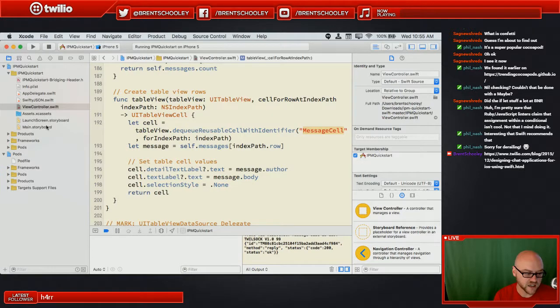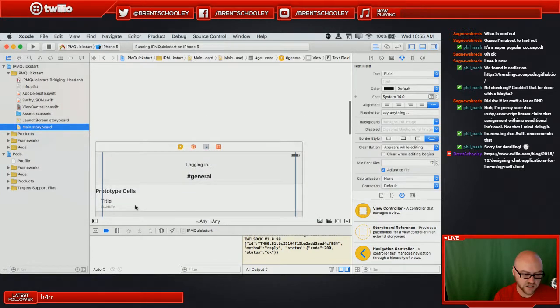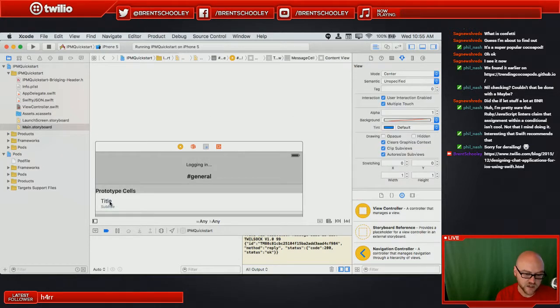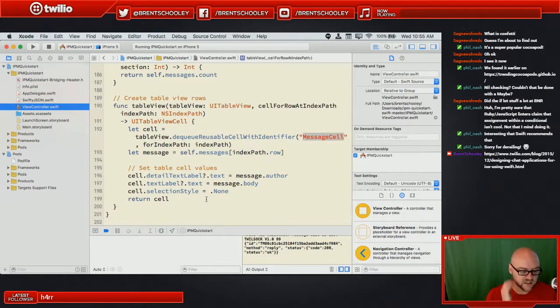If we take a look at main storyboard and we click on the cell, you'll notice it is message cell. So that's the one we want. We know it has a title and a subtitle, so we can set those here. The way these are set up is, one is the text label, that's the big one, and then the detail text label is the smaller one, the subtitle. And so we're going to grab that cell.